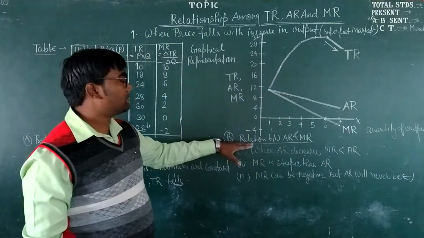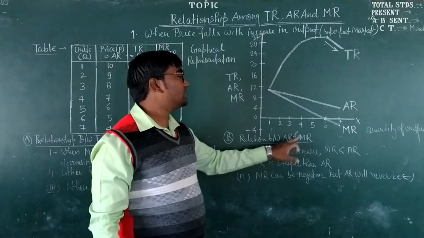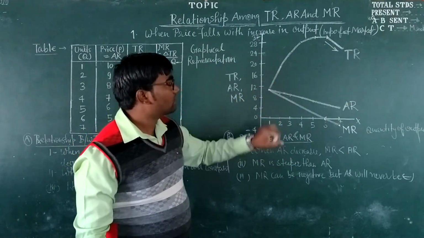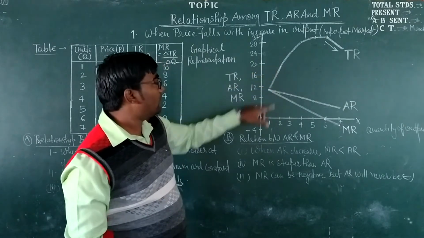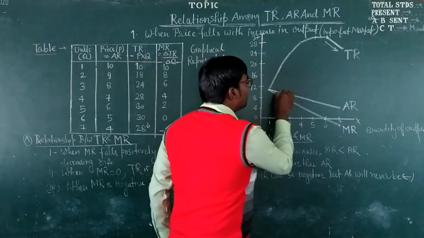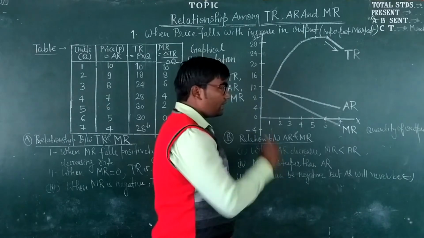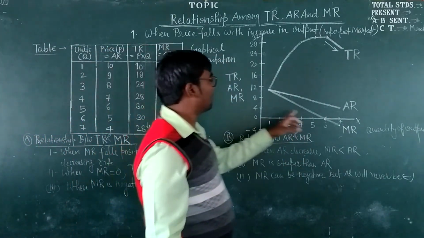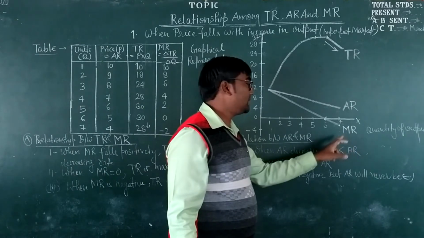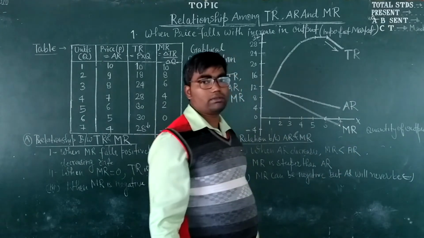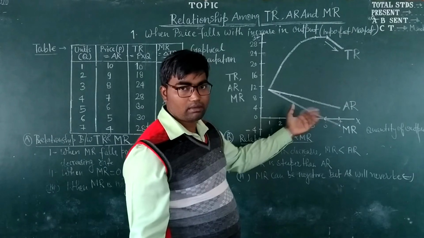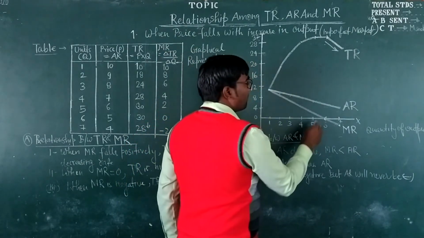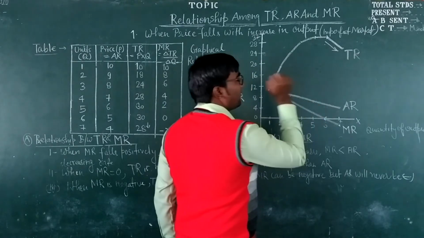Now, let's explain the relation between average revenue and marginal revenue. Here you can see that when average revenue falls, means when prices fall, marginal revenue is less than average revenue. It is obvious from this graph. When average revenue falls, marginal revenue is less than average revenue.